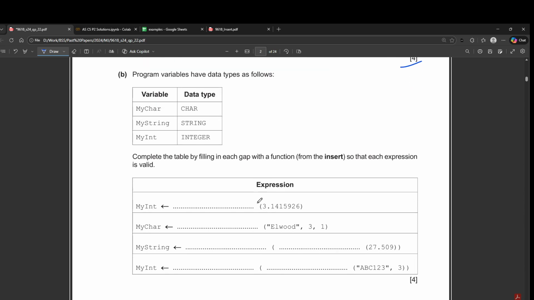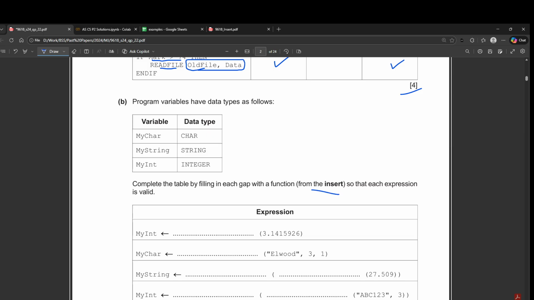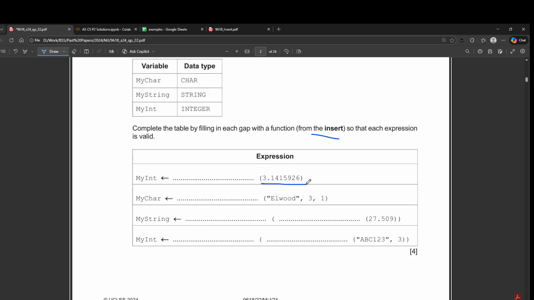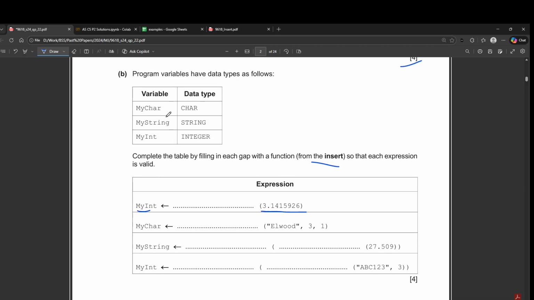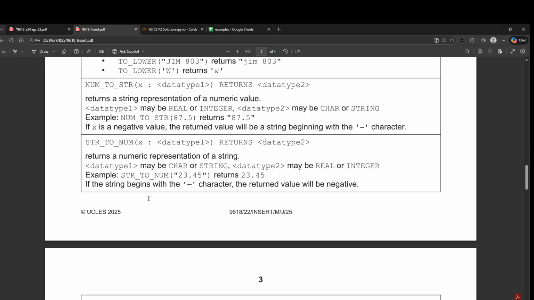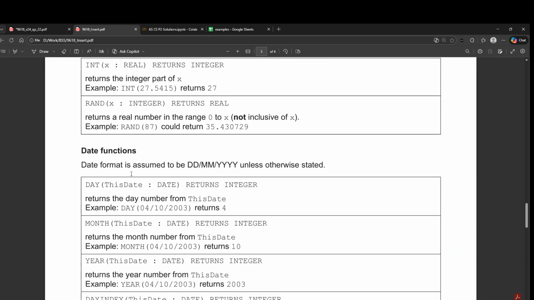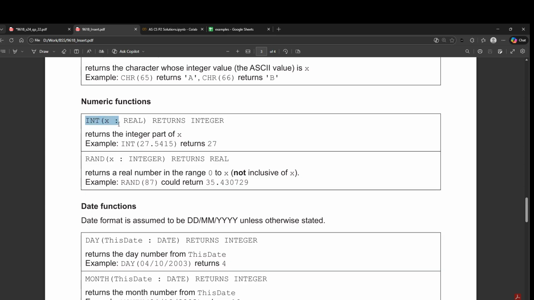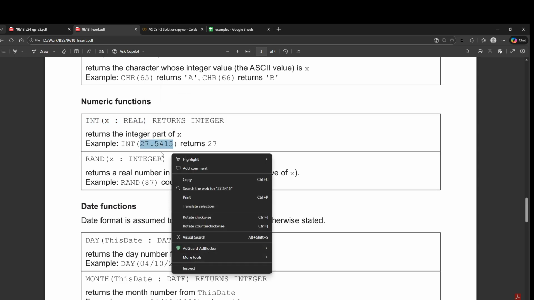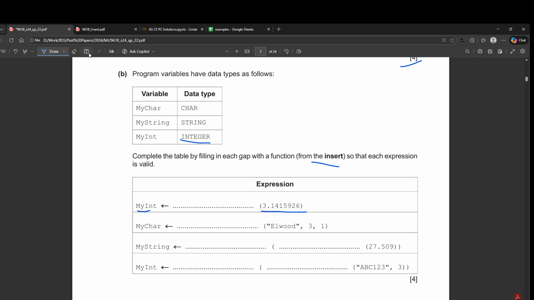Then the second part is again involving the insert document, which is provided to you in the exam, so you don't have to look for it or you don't have to memorize these questions. So pretty straightforward. There is a real number, and then you have to convert it into an integer number, and this is only one function that is allowed here. So just look for any function that will convert a real number into your integer, and the most basic option here could be int function. Here you'll pass in a value and it will return you some integer number. So I'll write int here.